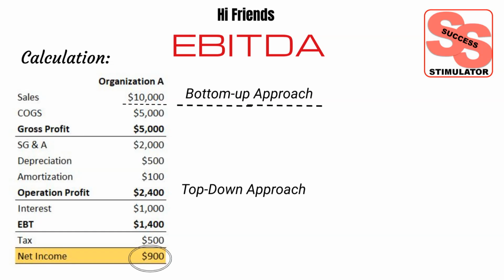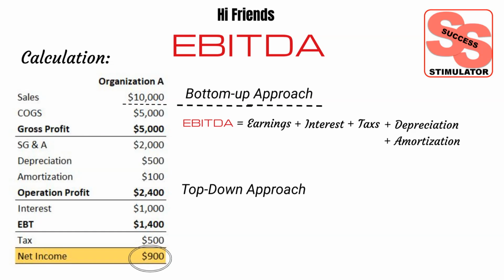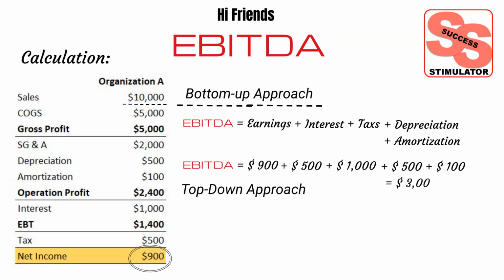In the bottom-up approach, here is the formula: EBITDA equals net income, which is nothing but earnings, plus interest, plus taxes, plus depreciation, plus amortization. In this example, the net income is $900, now add tax $500, and add the interest $1,000, finally add depreciation and amortization, which is $500 plus 100, total $600. Now the EBITDA is $3,000. This is the core earning of the business. This excludes operational expenses.